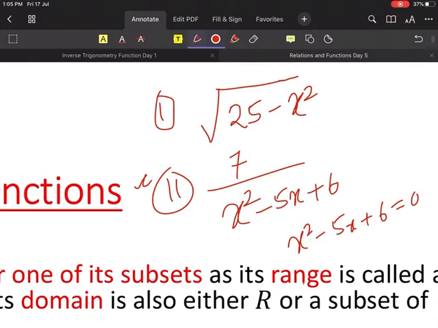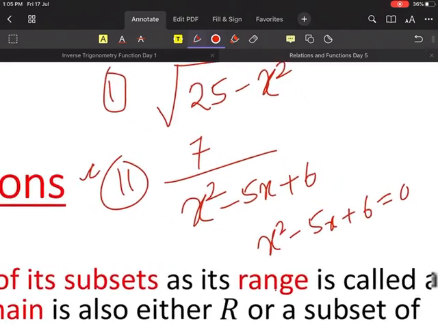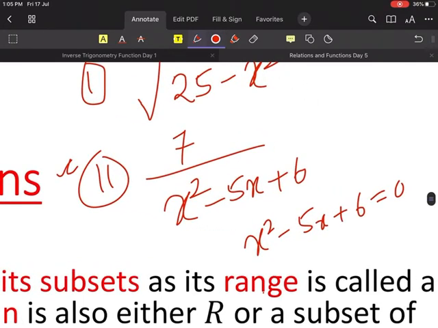Acha, what type of equation is this? Fraction. From which planet are you? It is not a fraction, it's a quadratic equation, right? Yes or no? And do you know how to solve a quadratic equation? So solve, and tell me what you get after solving.